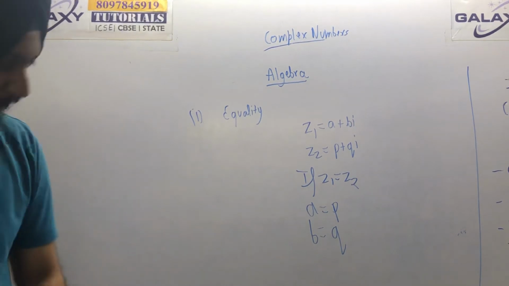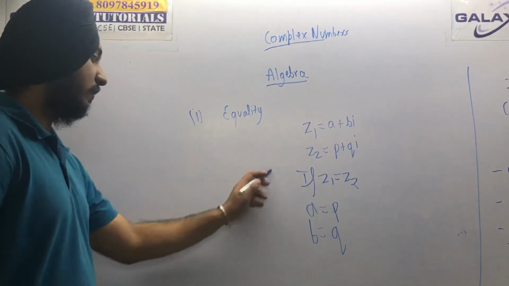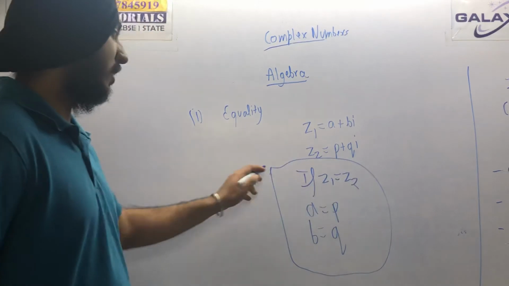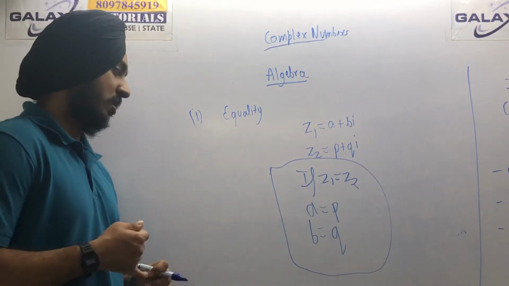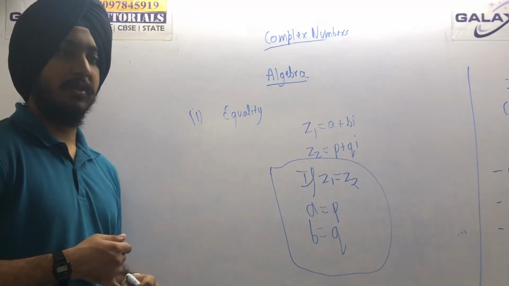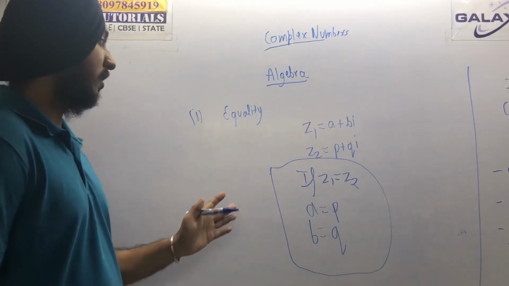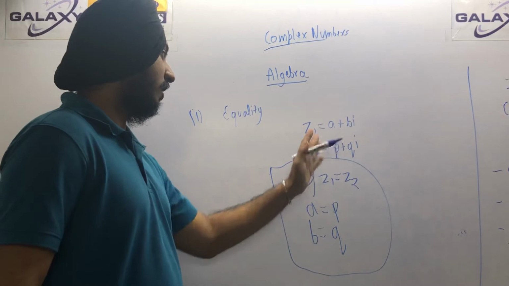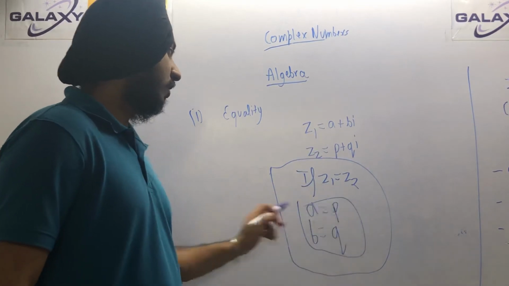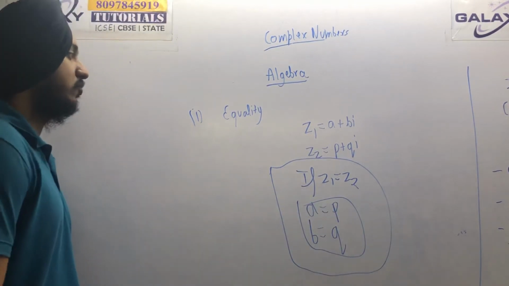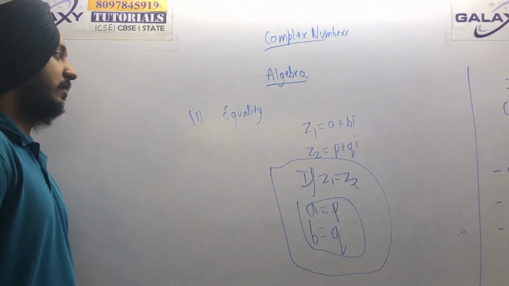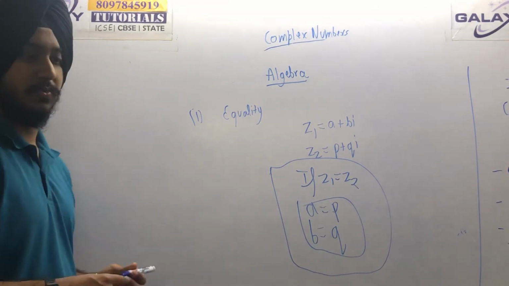This is the property that we will use later when we do some questions. You will understand it better then. So this is the property of equality. Two complex numbers are equal when their real and imaginary parts both are equal. A should be equal to p and b should be equal to q.